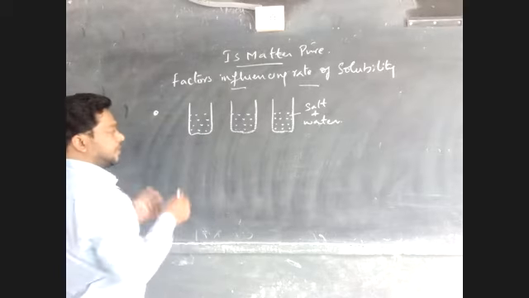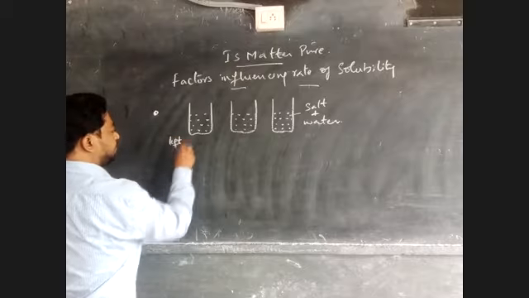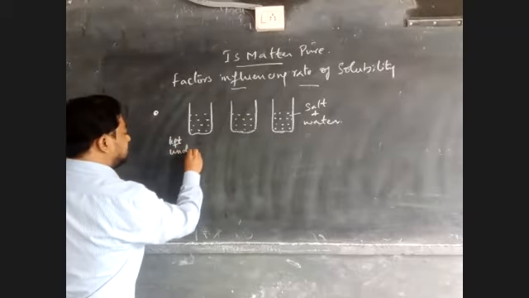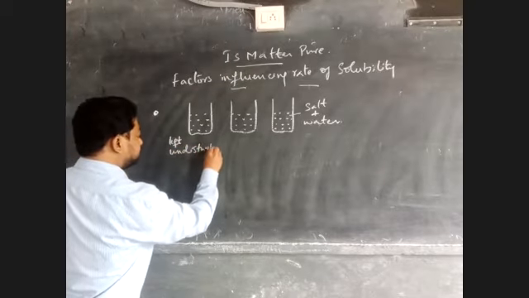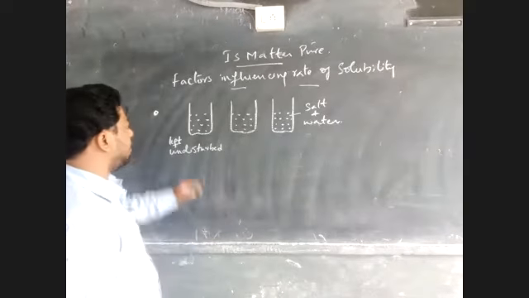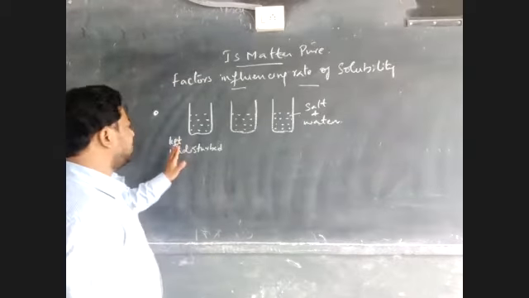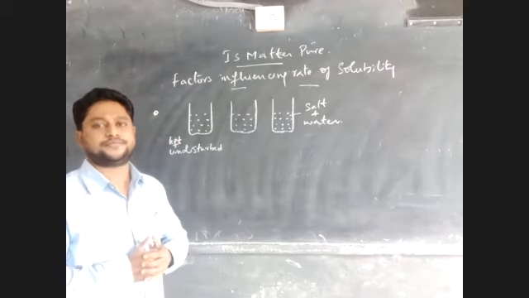Now, the first beaker condition: after I add 1 spoon of powdered salt, it is left aside without disturbing.